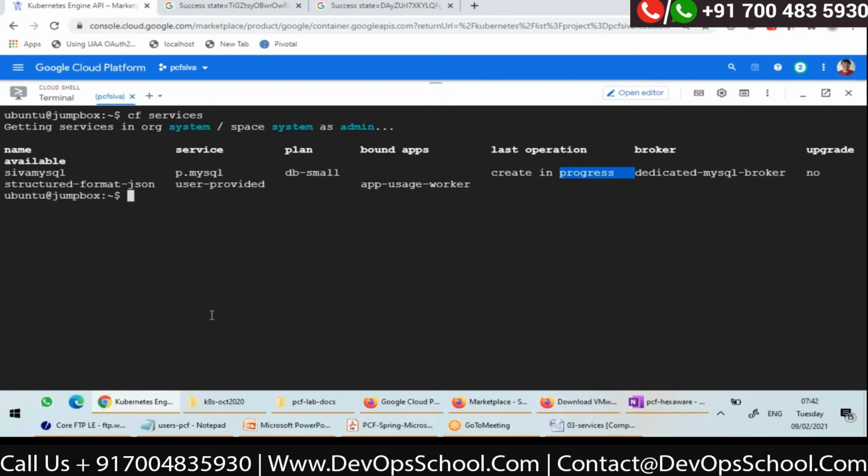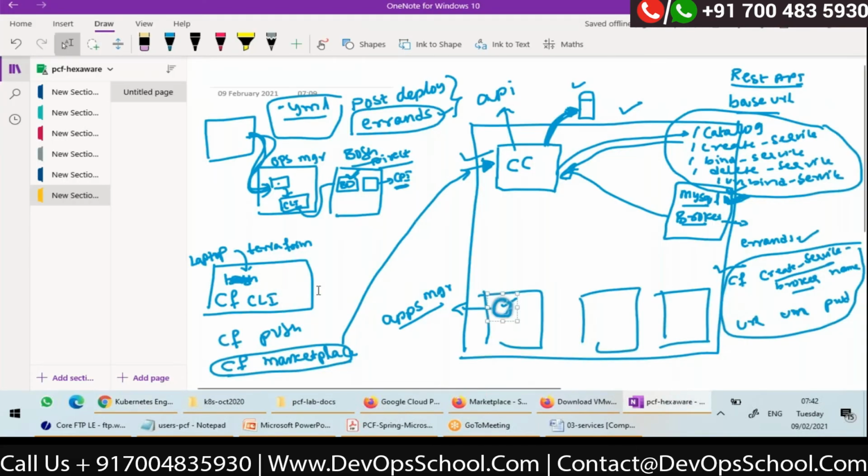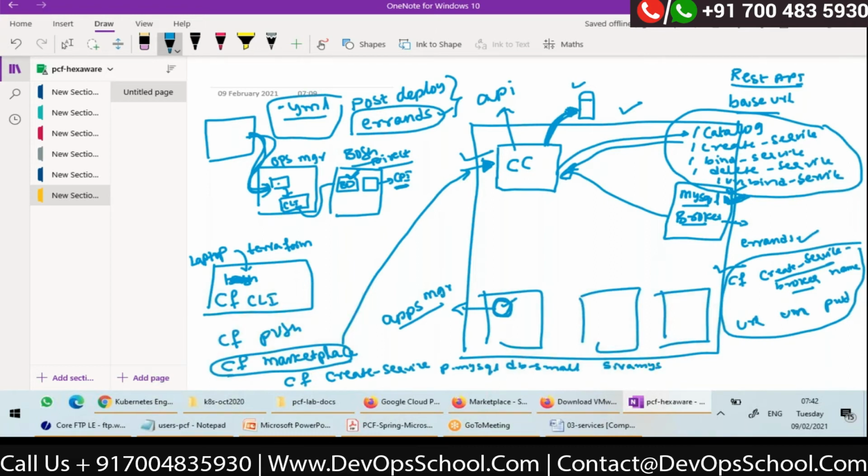So actually what is happening, once I fire cf create service, the request will go to cloud controller. Whenever I fire cf create-service, what is the service type? p.mysql, and what is the plan? db-small, and instance name I gave as Siva MySQL. Once I fire this command from CLI, the request will go to CC, the cloud controller.